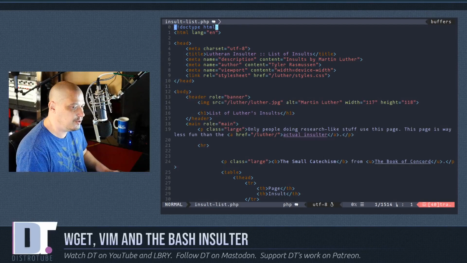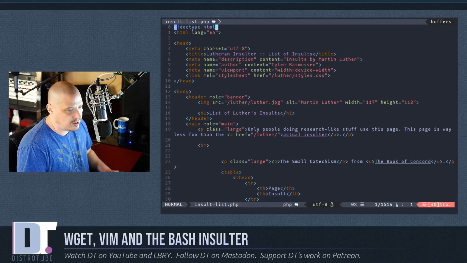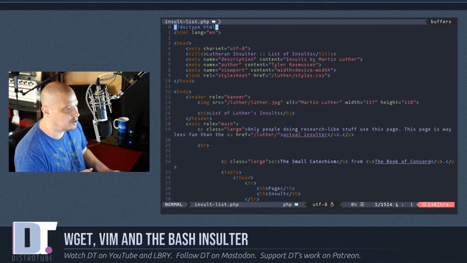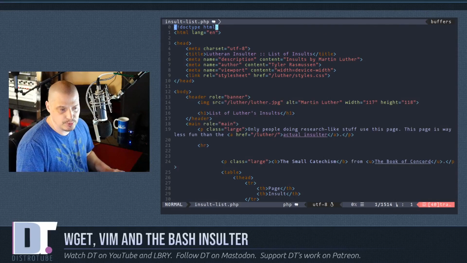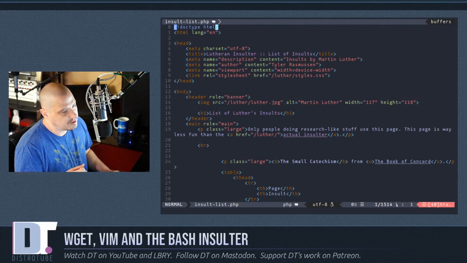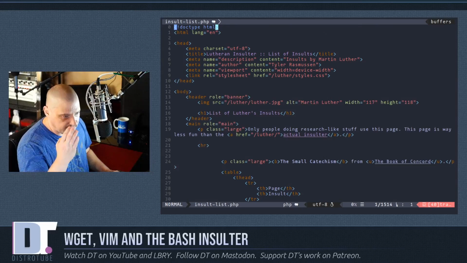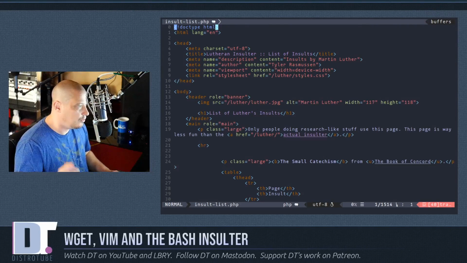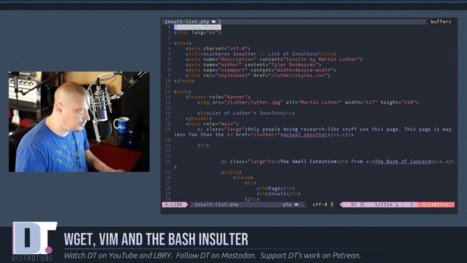The reason I'm going to do this is because it makes editing a really crazy file like this PHP file a lot easier, because I can use substitutions, search and replace. I can use macros to really edit this file in such a way that I can just plug it into that bash script.